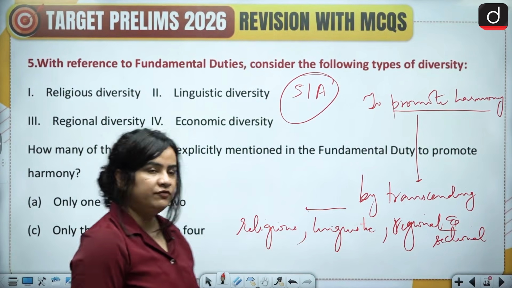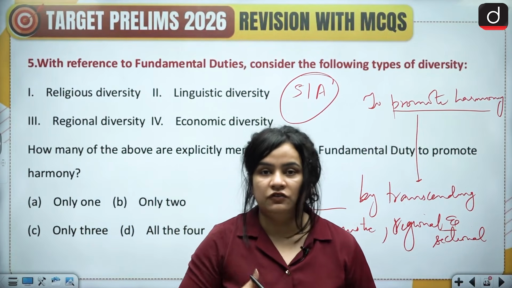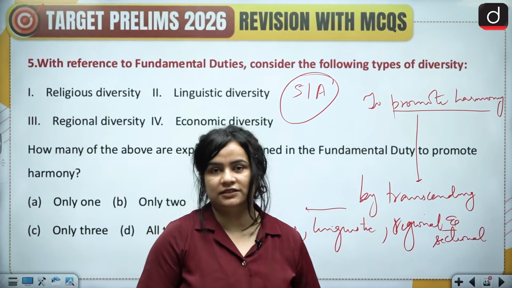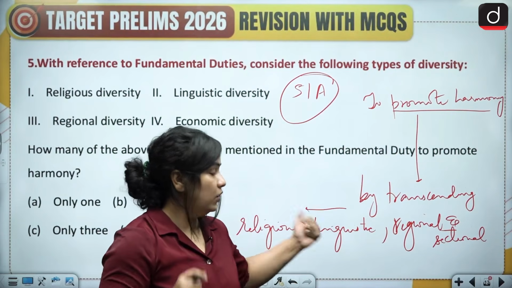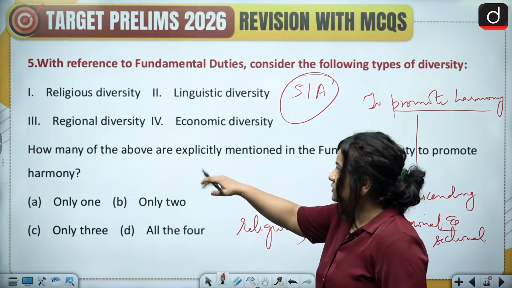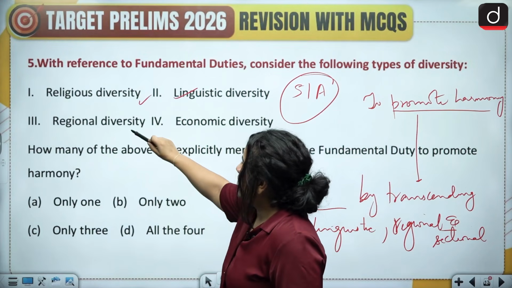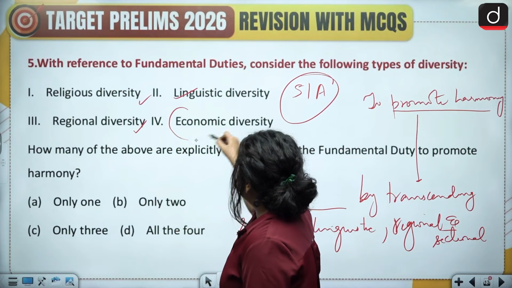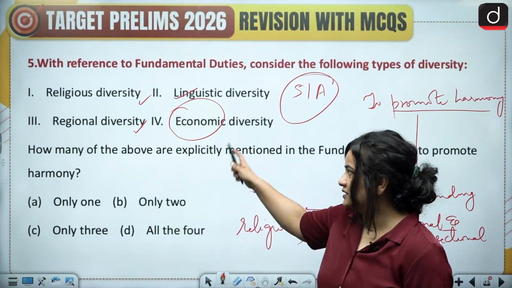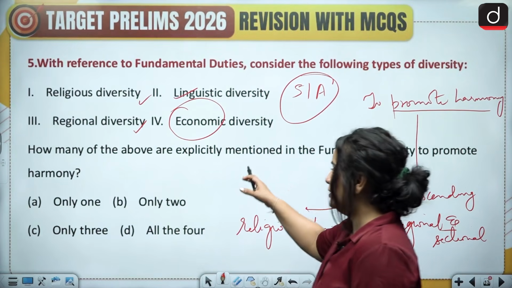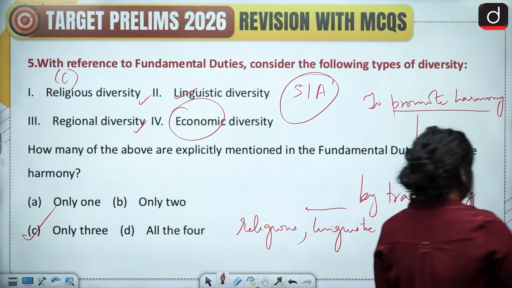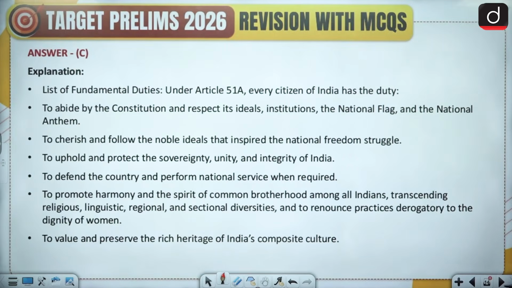All right, so we have to, as citizens of the same country, rise above and beyond religious diversities or linguistic diversities or sectional diversities or regional diversities. So here, of course, we have religious, linguistic, and regional diversity that has been mentioned in the article. However, economic diversity has not been mentioned, and this is the odd one out. How many of the above are explicitly mentioned? Only 3, and therefore option C is your correct answer. Please pause the video and read the explanation in detail.